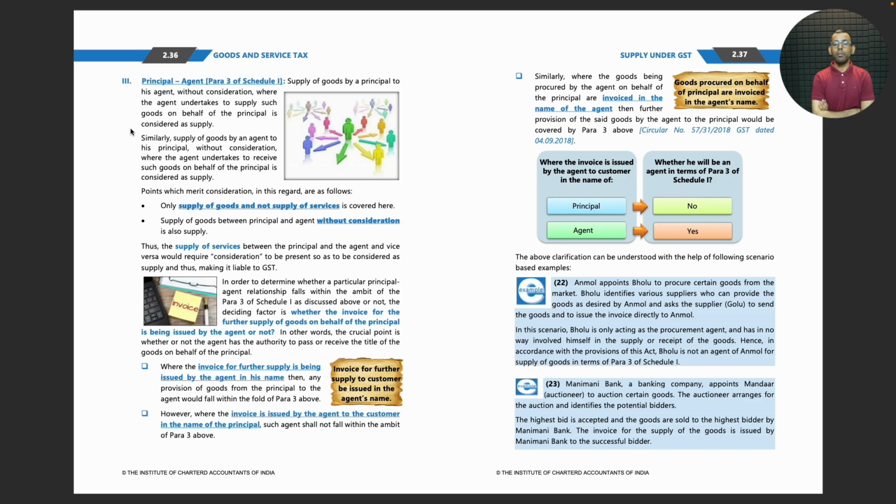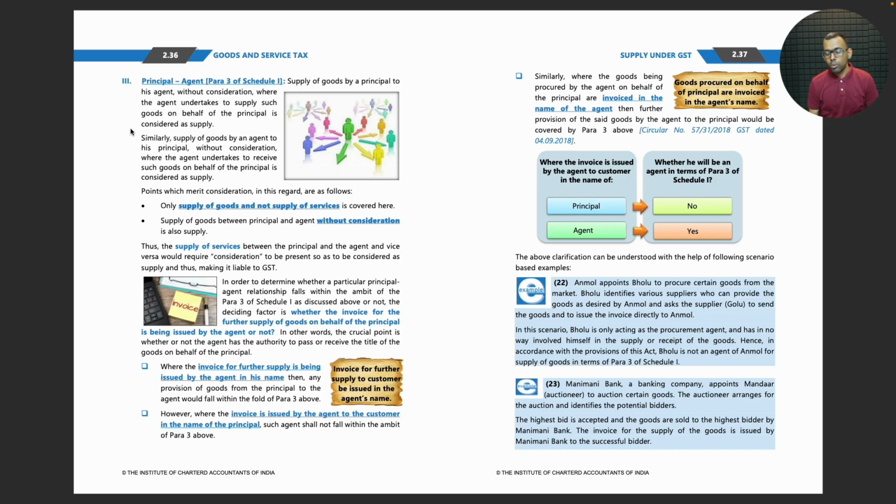Similarly, where the goods being procured by the agent on behalf of the principal are invoiced in the name of the agent, then further provision of the said goods by the agent to principal would be covered under para 3 above. Okay, where the invoice is issued by the agent to customer in the name of principal, then there is no para 3. But if it is issued in the name of agent itself, then it will be covered under para 3.